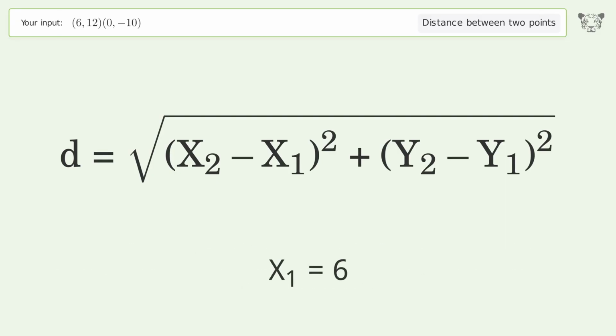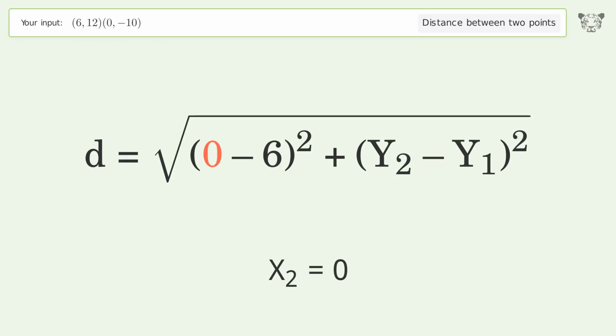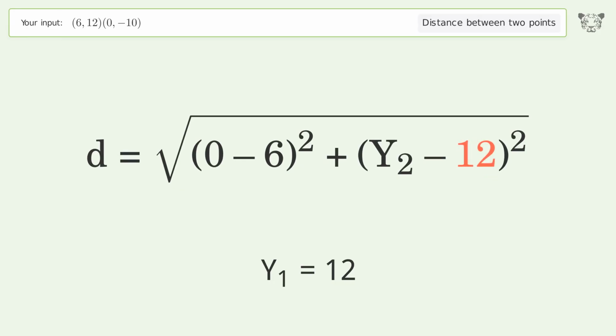x1 equals 6. x2 equals 0. y1 equals 12. y2 equals -10.